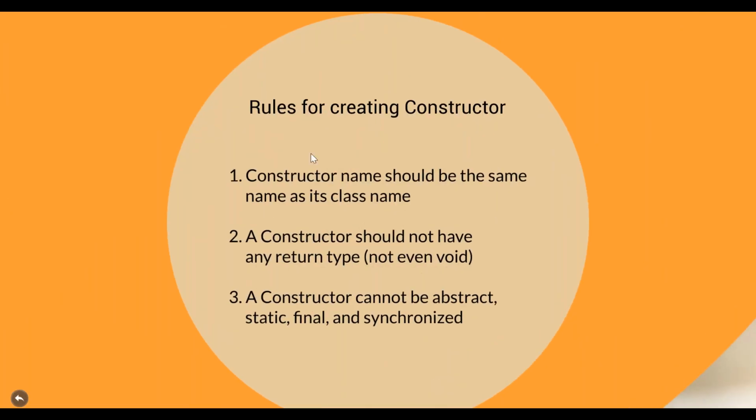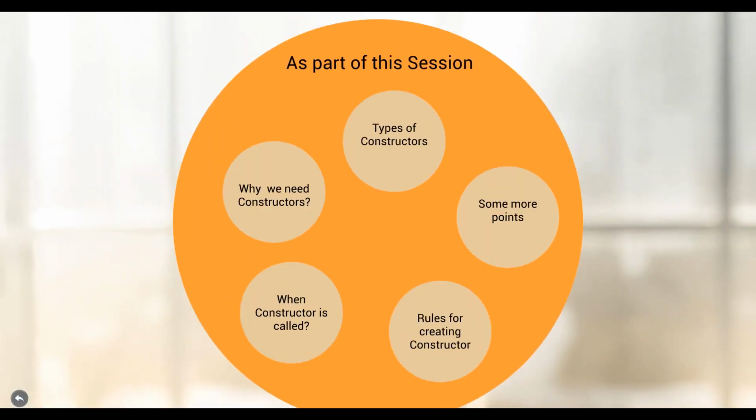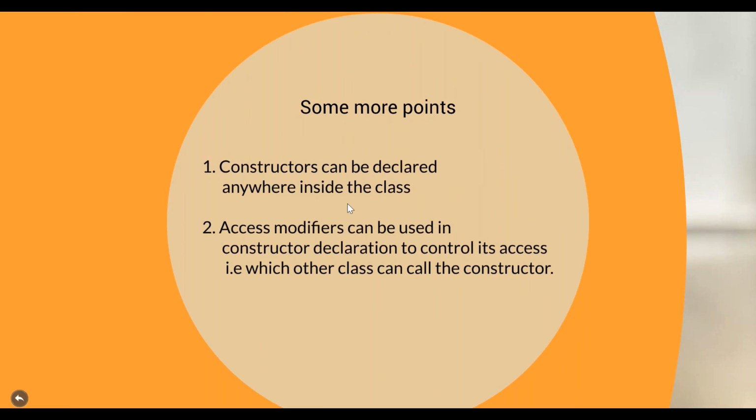Constructor name should be the same as the class name. Constructor should not have any return type, and it should not have modifiers like abstract, static, final, and synchronized. Some more points: a constructor can be declared anywhere inside the class, but the good way is to declare it at the top, next to instance variables.